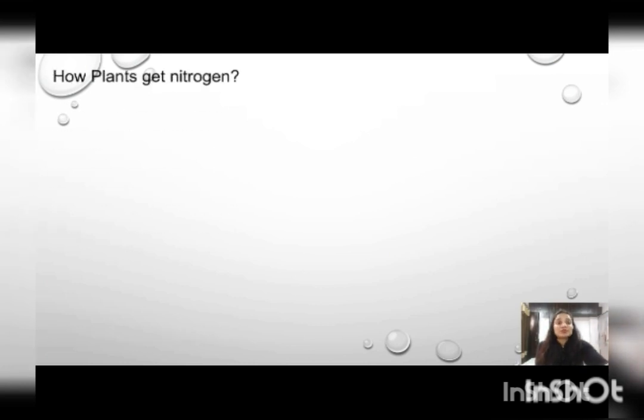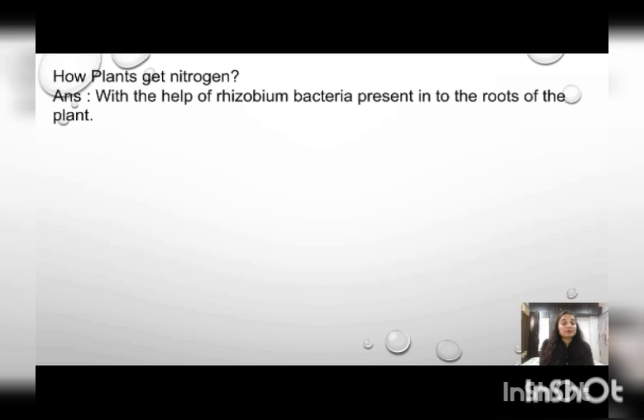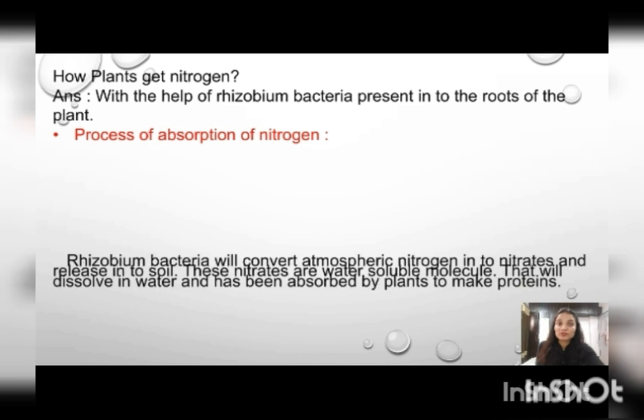Next is, how plants get nitrogen. As we know, the elements of protein are carbon, hydrogen, oxygen and nitrogen, so they require nitrogen. There should be a source for the plant to get nitrogen. They take nitrogen with the help of rhizobium bacteria present in their root nodules. These plants are called leguminous plants. Now we will see how they get it, the process of absorption of nitrogen.